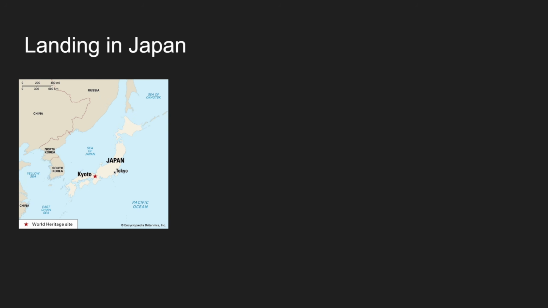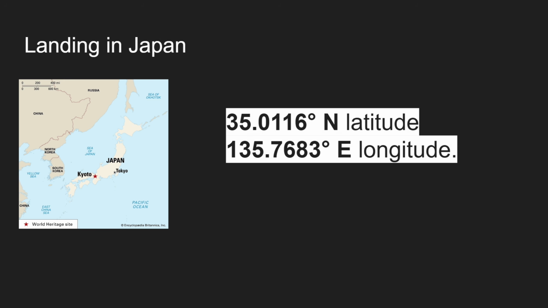So now, Kagurabachi is located in Japan, but Japan's a pretty big place. Let's try and get a little closer to Sumi. How do we get closer to Sumi, you might ask? Well, we know that in one part of the locations in Kagurabachi, we go to Kyoto. What are Kyoto's coordinates? That right there, 35 degrees north latitude, 135 point something east longitude. If we go to those coordinates, we will land in Kyoto. Then we're one step closer to Sumi.